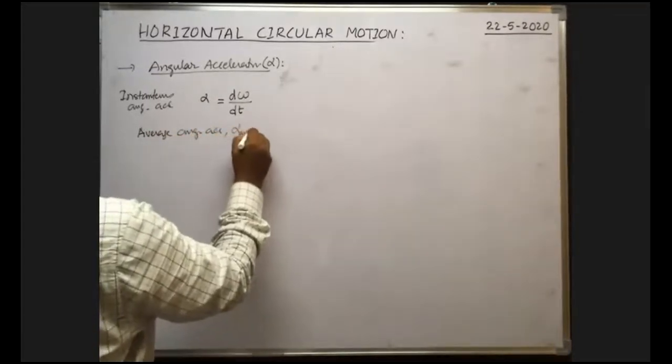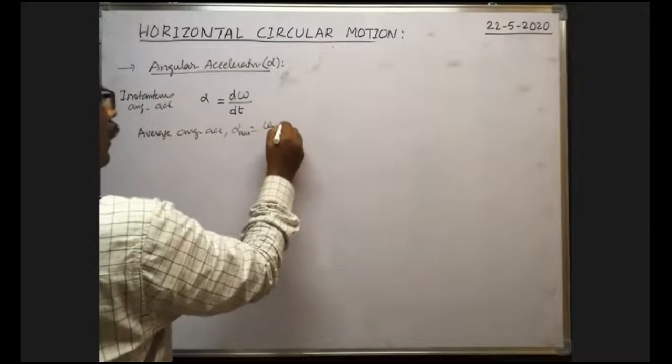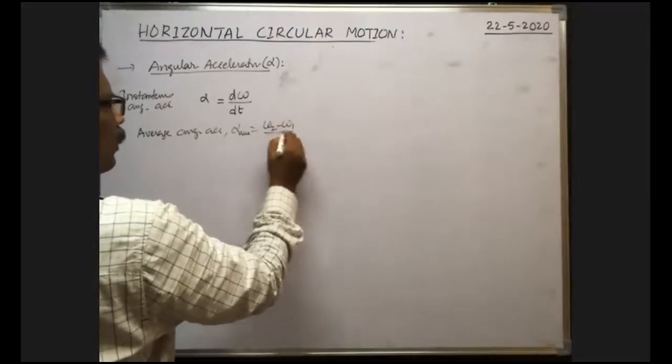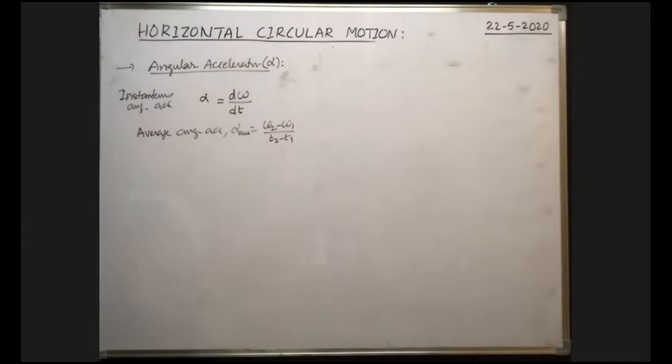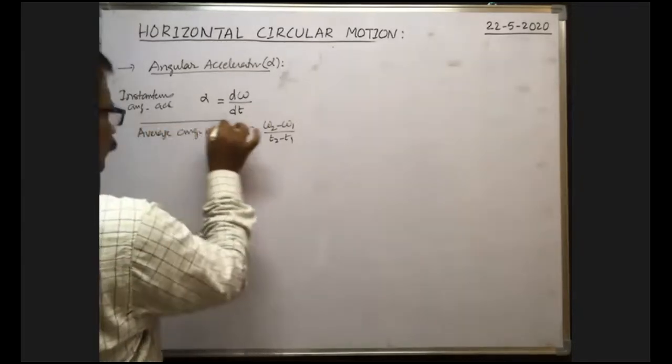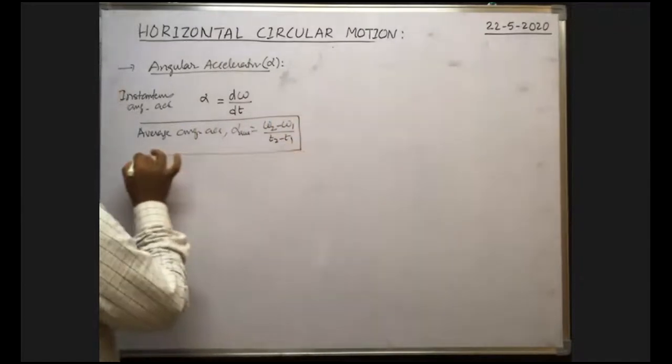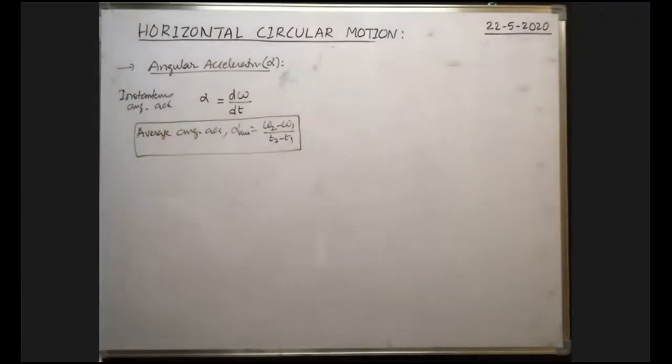Alpha average is equal to the total change in angular velocity, that means omega 2 minus omega 1, by the total time, t2 minus t1. This is the average angular acceleration. Okay.